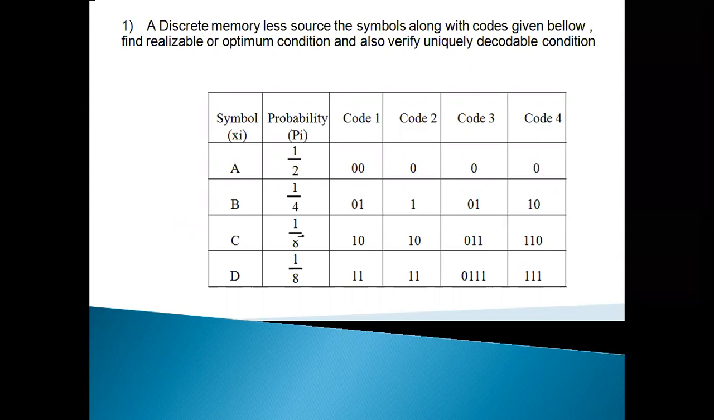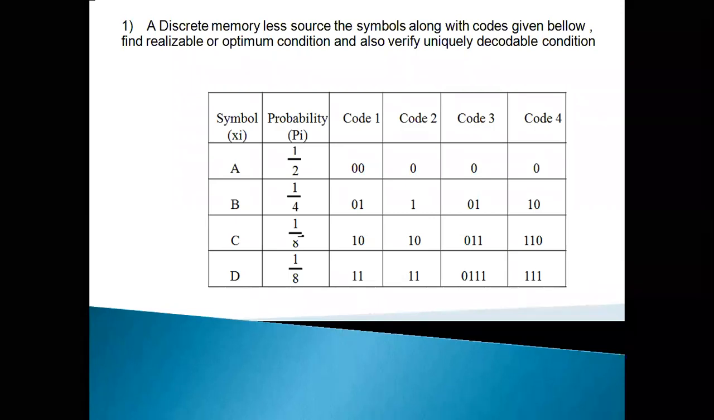Like the C symbol, with probability of occurrence 1 by 8. For code 1, that can be represented as 1, 0. Code 2 is represented as 1, 0. Code 3 representation is 0, 1, 1. Code 4 representation is 1, 1, 0.